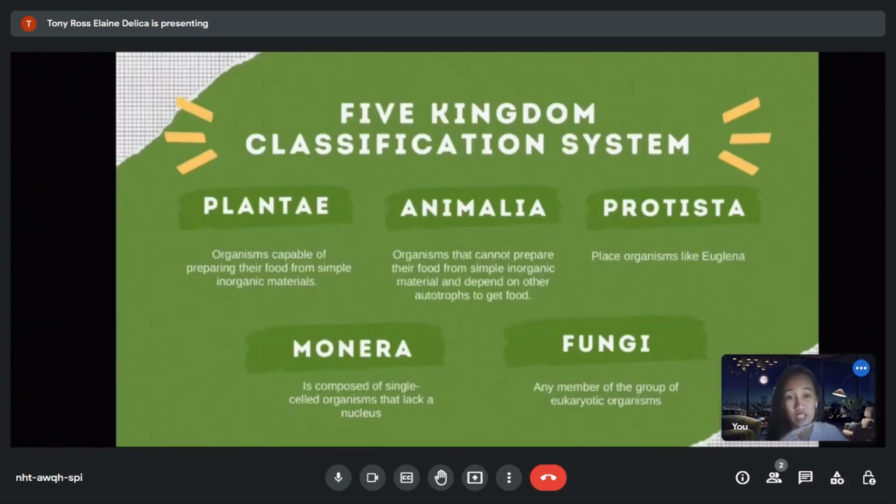The five-kingdom classification system is a system that gave levels to cellular organization, including prokaryotic, unicellular eukaryotic, and multicellular eukaryotic, based on modes of nutrition, that is photosynthesis, absorption, and ingestion. In the latter part, we will discuss this five-kingdom classification system further, but it is composed of Plantae, Animalia, Protista, Monera, and Fungi. Let us proceed to the taxonomy hierarchy.